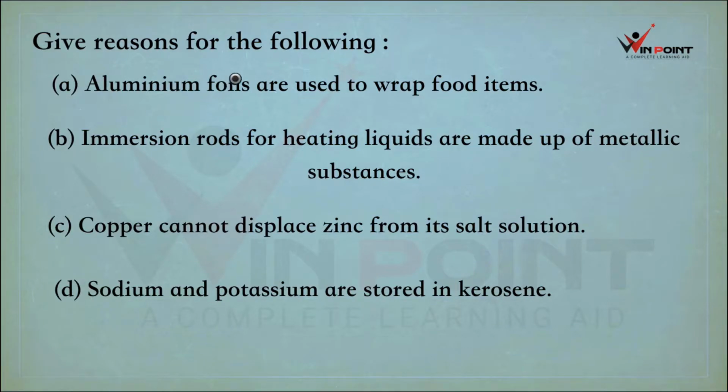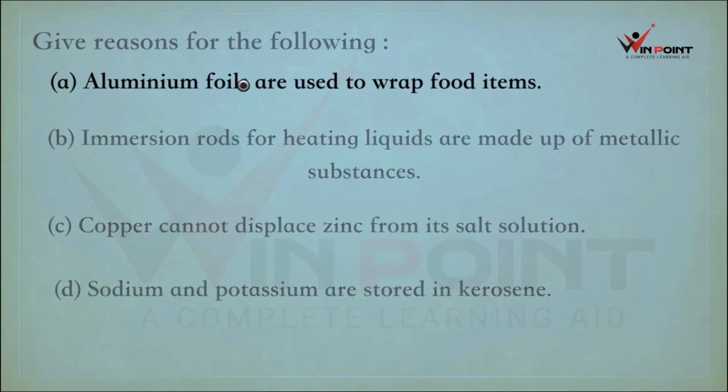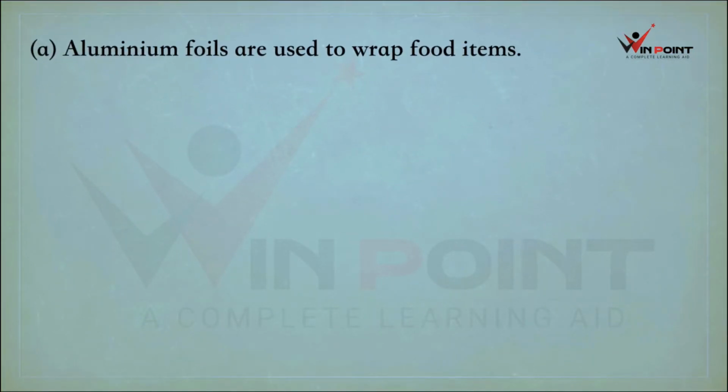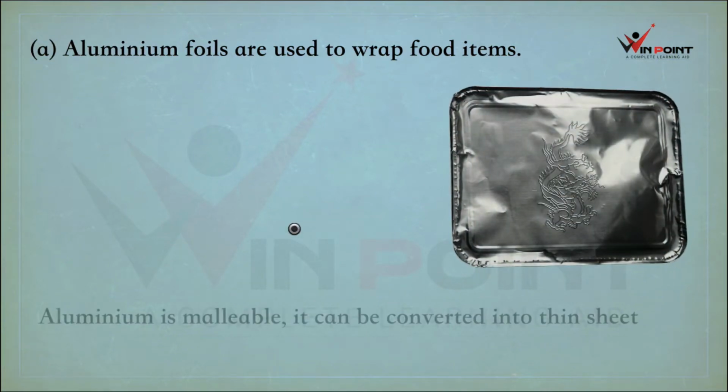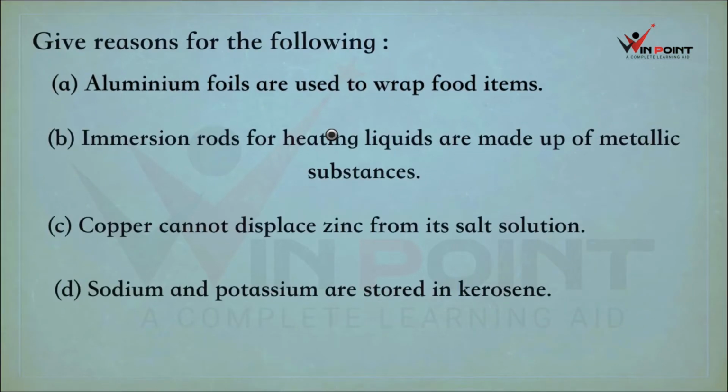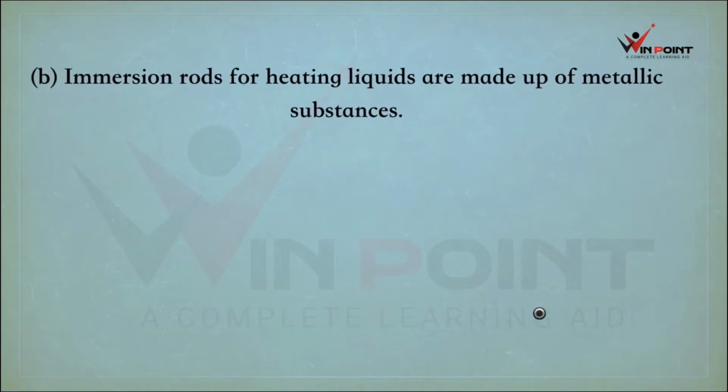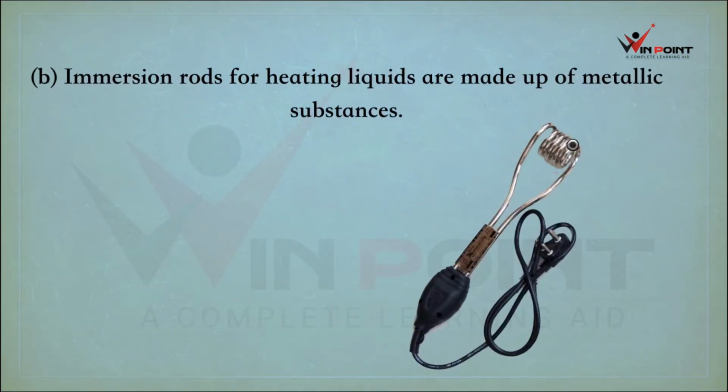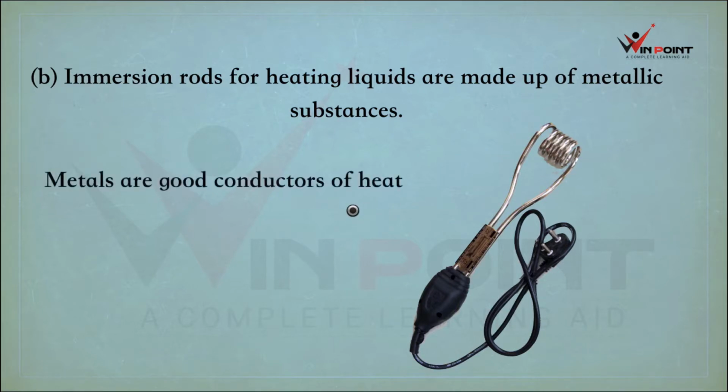Give reasons for the following. Aluminum foils are used to wrap food items. Aluminum is a metal, right? We can convert this metal into thin sheet. So aluminum foils can be used to wrap food items. Immersion rods for heating liquids are made of metallic substances. This is the immersion rod. This part is metal because metals are good conductors of heat.